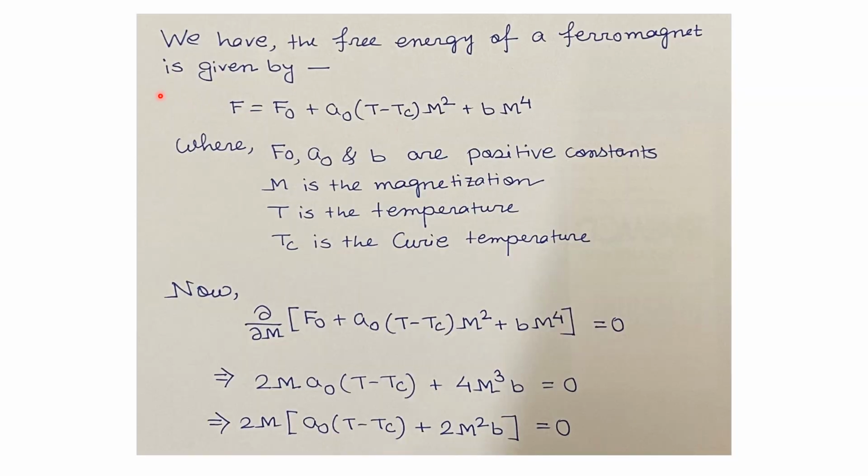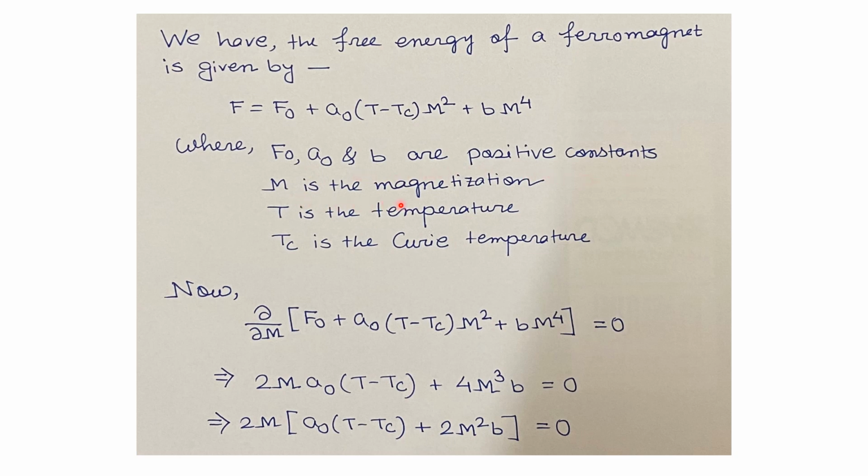So according to the question, the free energy of the ferromagnetic system is given by F equals F naught plus A naught times (T minus Tc) times M square plus B times M to the power 4. Here F naught, A naught and B are positive constants.